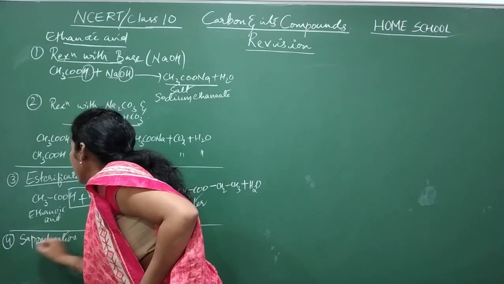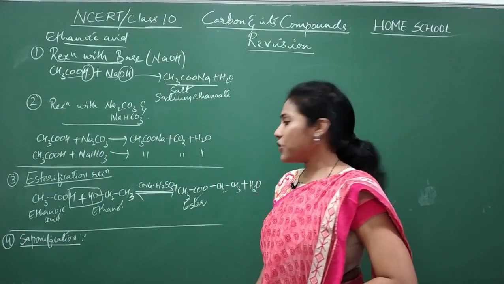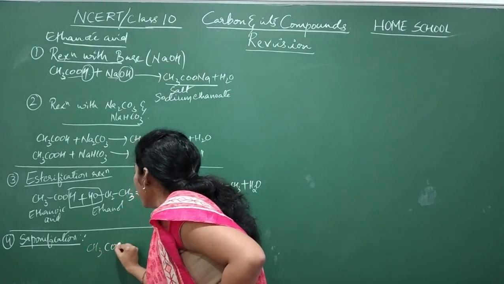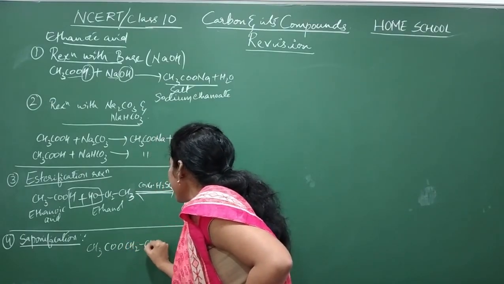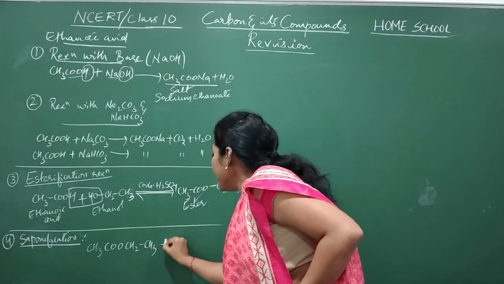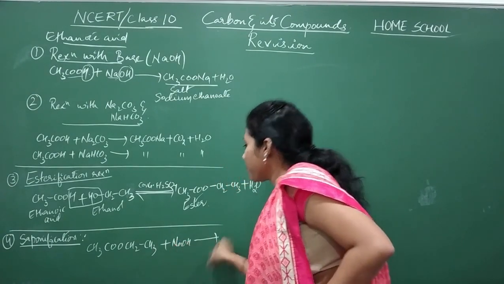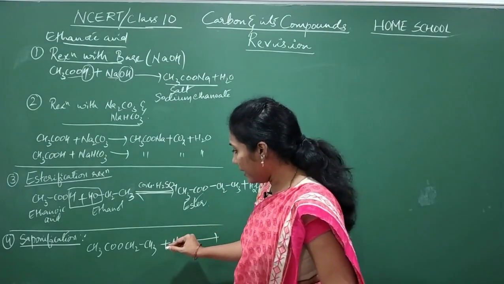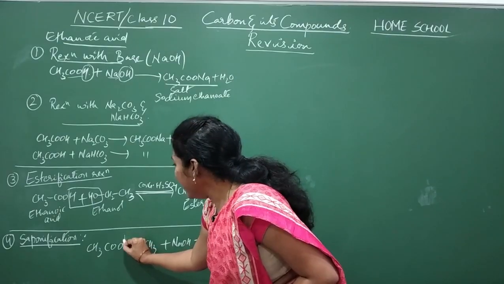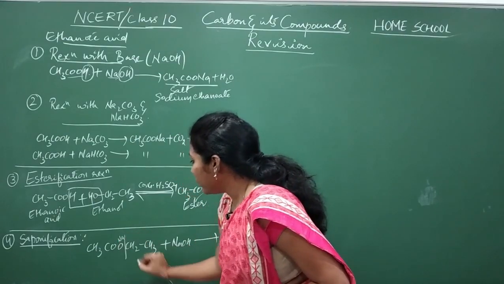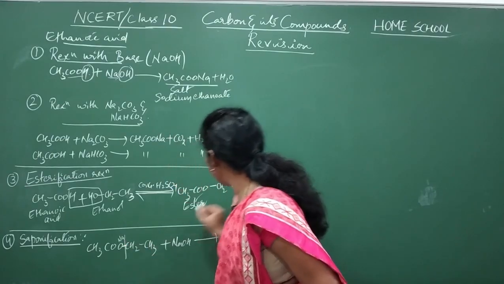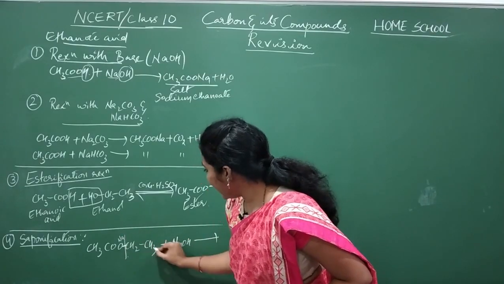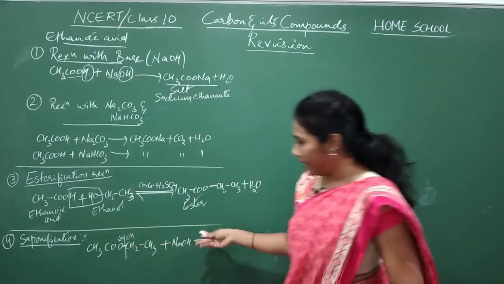And the fourth important type of reaction is saponification. What do you mean by saponification? The same ester, I will take the ester CH3COOCH2CH3. Ester on reacting with NaOH, what actually happens? See here, Na will get added. There is a bond here. This bond will break. This side Na will get added and this side OH will get added from NaOH.